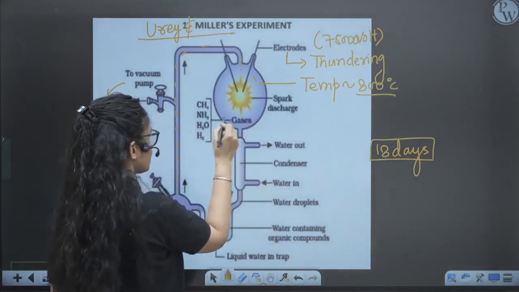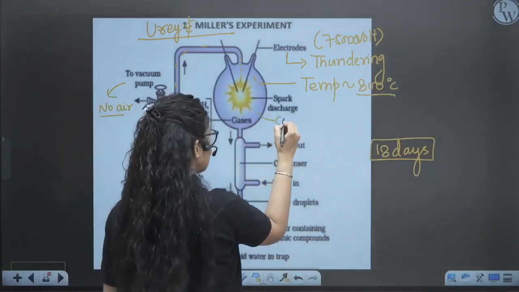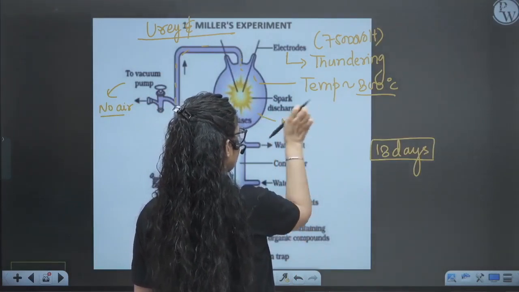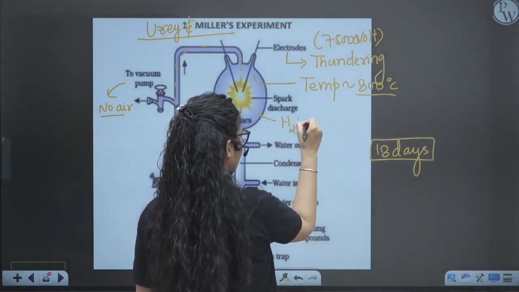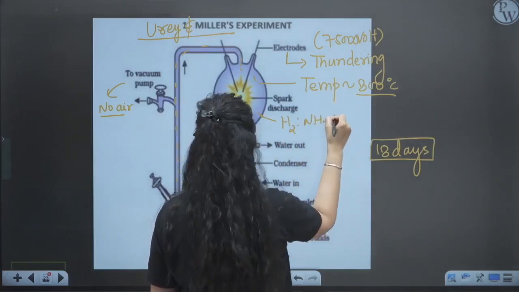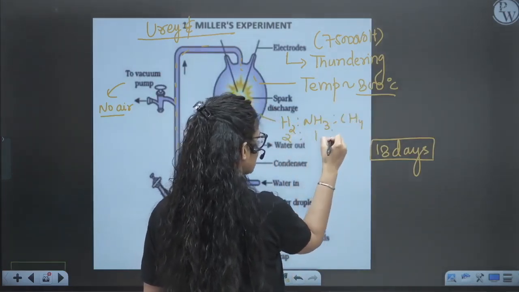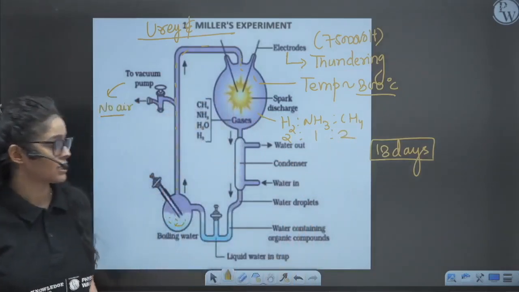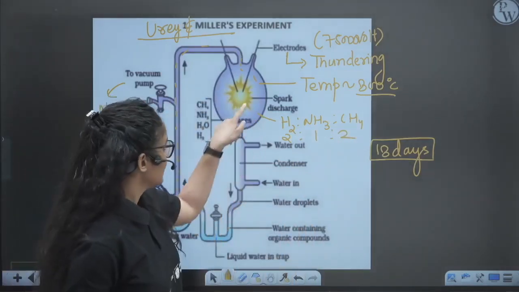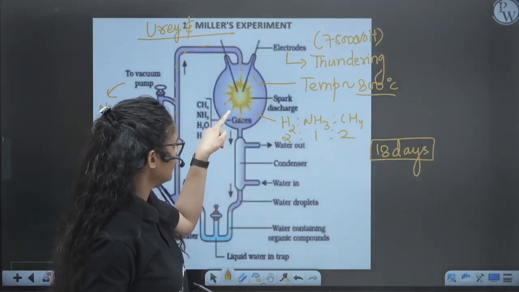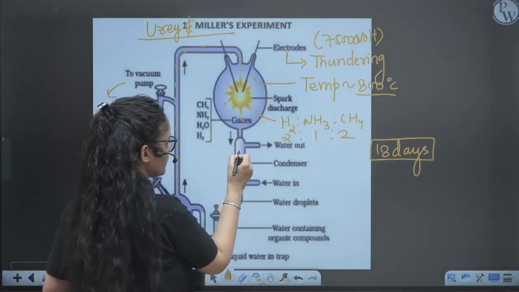They used a mixture of gases: ammonia, methane and hydrogen, right? Hydrogen, ammonia and methane. In what proportion? 2:1:2. This is something you have to remember. So it was filled with these three gases. Now the gases react with each other, and now they are coming down.